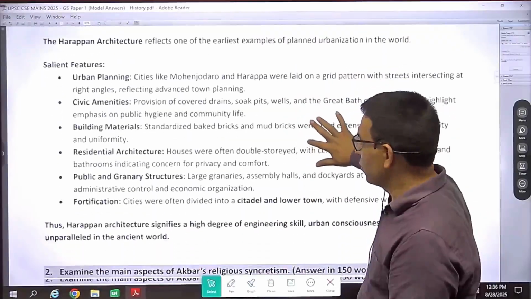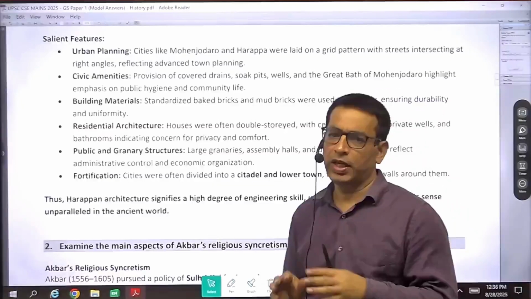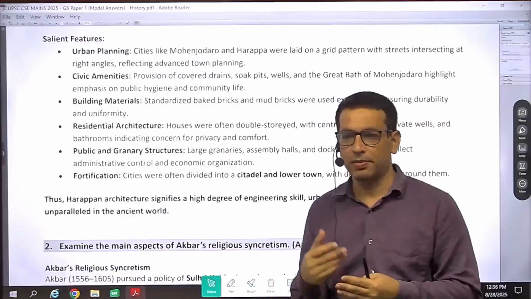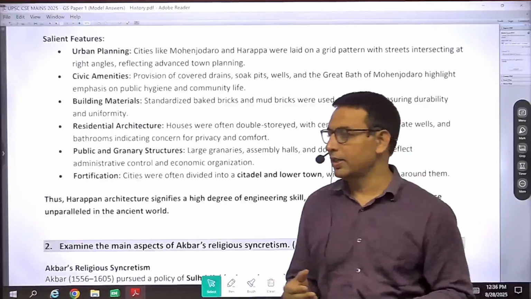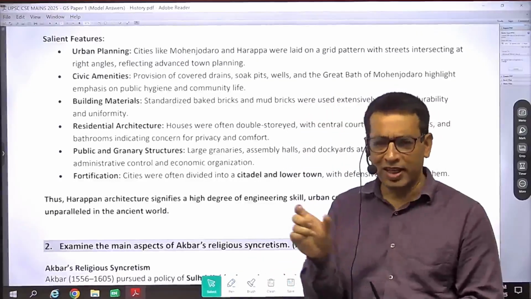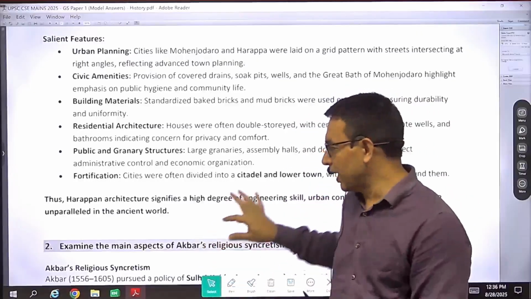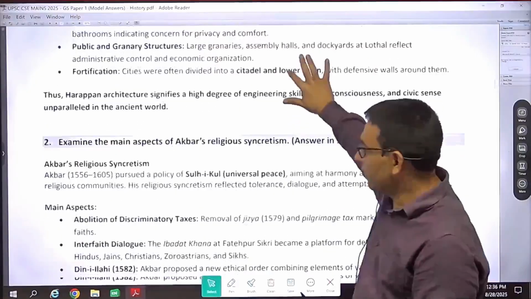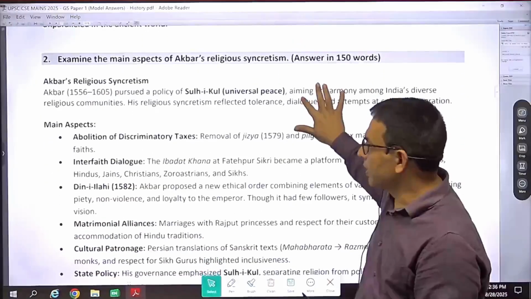So this was the first question. In the first question, write the intro part, and then the features, 6, 7 or 8 features, and then you can come with one or two limitations, as well as the significance and relevance of Harappan architecture.